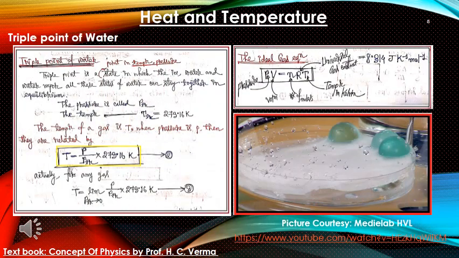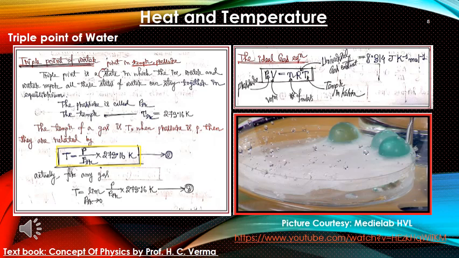Okay. So let us discuss a very interesting physical phenomenon, that is the triple point. Here specifically we are going to talk about the triple point of water. The triple point of any substance is that particular temperature and pressure where all three states of matter coexist in equilibrium. That is, solid, liquid and vapor, solid, liquid and gas, all three coexist in equilibrium at this particular pressure and temperature. That is called the triple point.